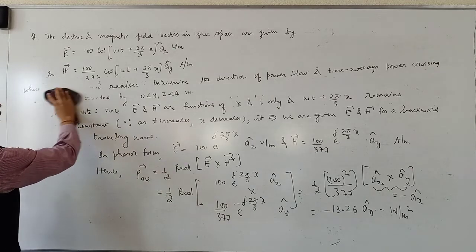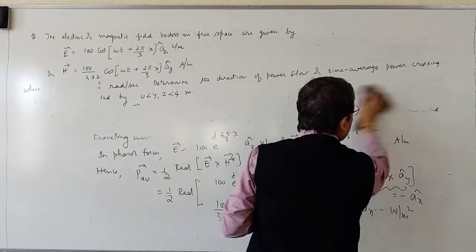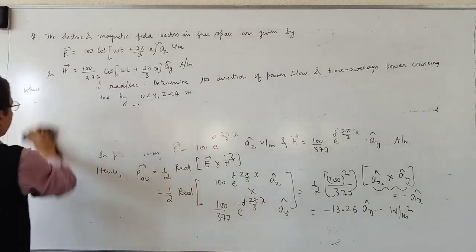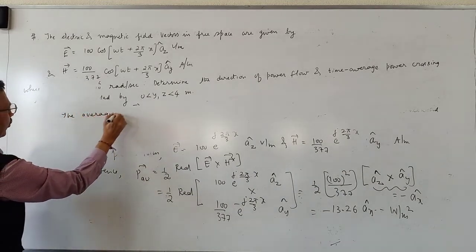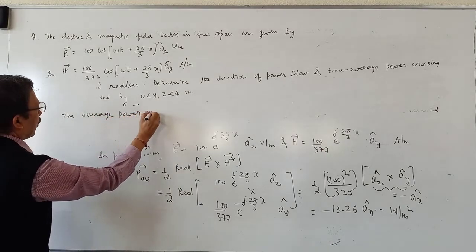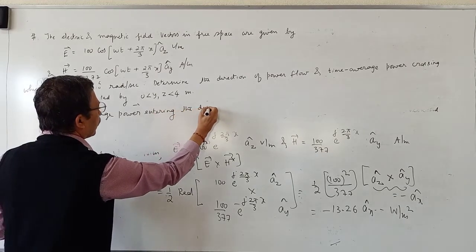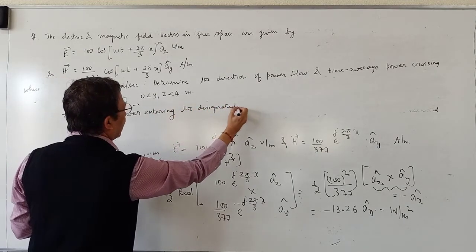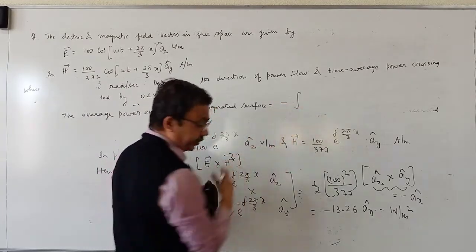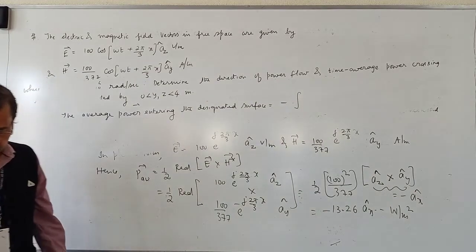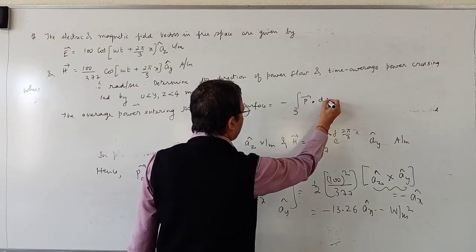Next, I want to calculate the average power entering the designated surface. Entering means crossing the designated surface, which is equal to minus surface integral, vector P dot dS.